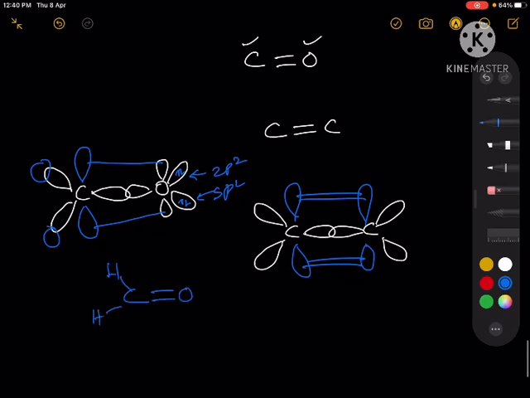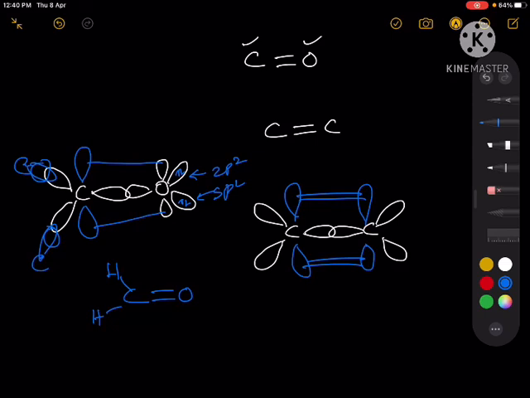This is the pictorial diagram of formaldehyde. If this is any R group, then it will be carbon like this. So this is the pictorial diagram of a carbonyl group. So this is the valence bond theory. According to the valence bond theory, this is the pictorial diagram.